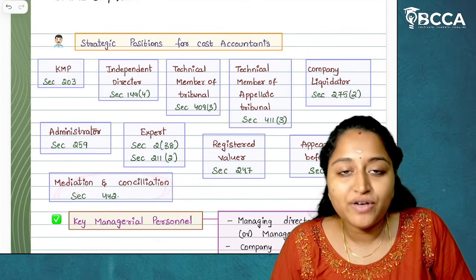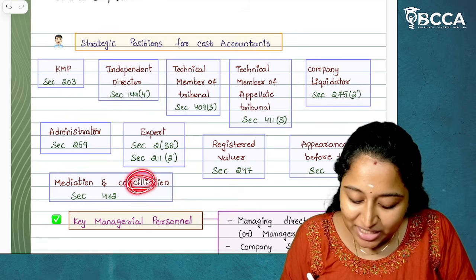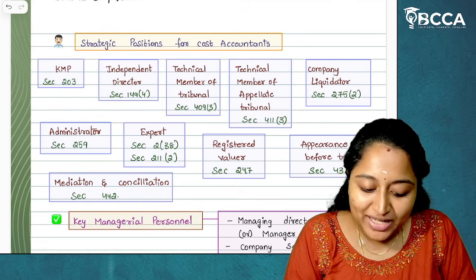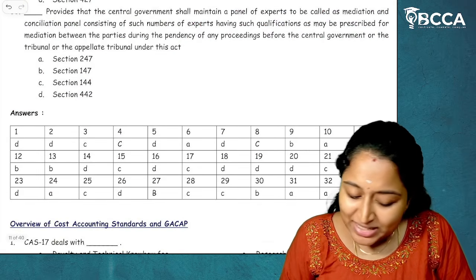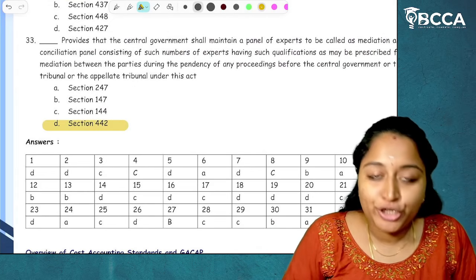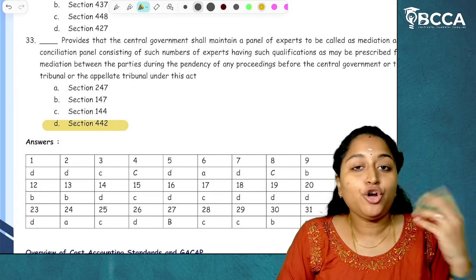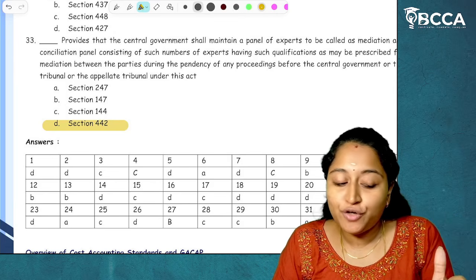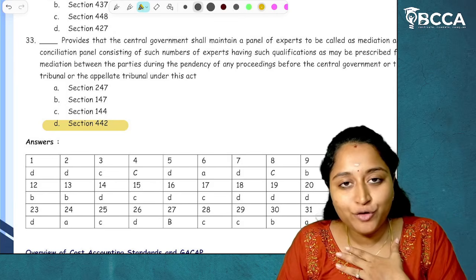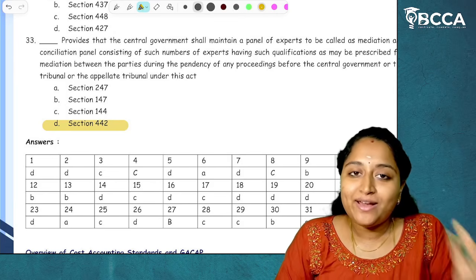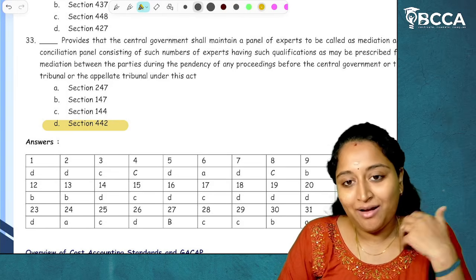Strategic positions of a cost auditor. Mediation and conciliation panel is under section 442. I hope it is clear. So the answer is section 442, mediation and conciliation panel. Liabilities of a cost auditor are not so important. Strategic positions of a cost auditor is not so important. I have told you that, but yes, rarely MCQs are being tested. I hope it is clear.